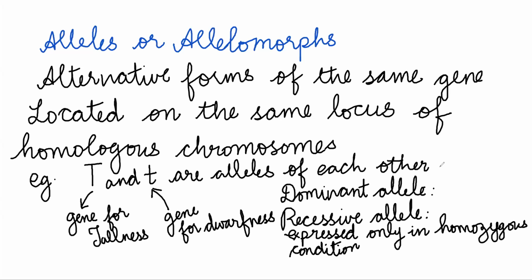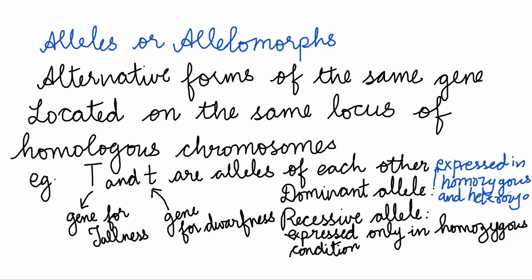Dominant allele is expressed where? This is important: it is expressed in homozygous and heterozygous conditions both. Some people have written heterozygous. It is expressed in homozygous as well as heterozygous conditions both.